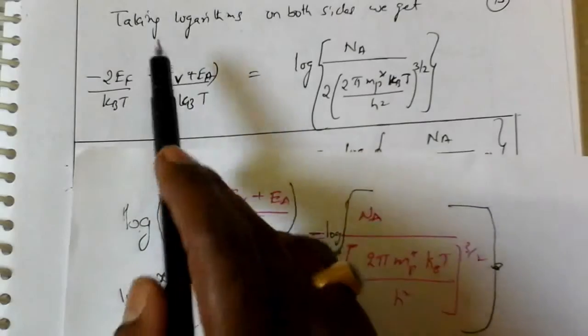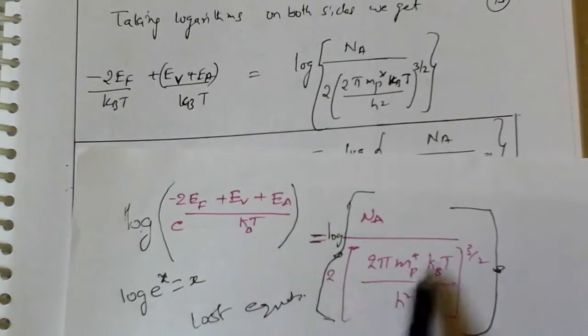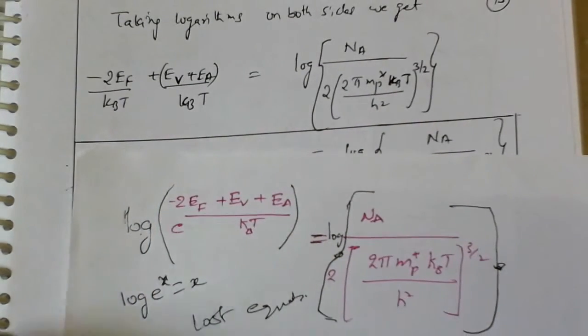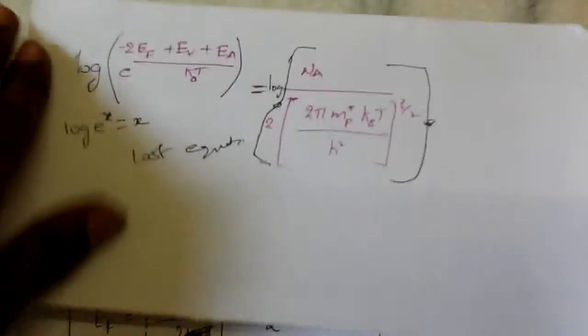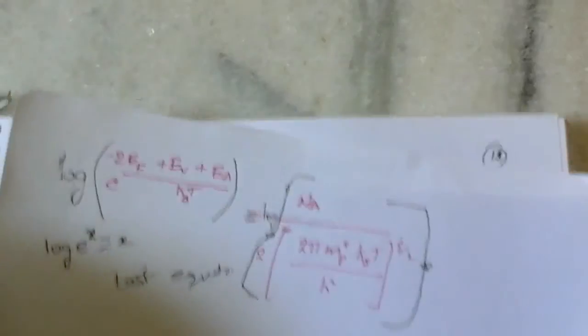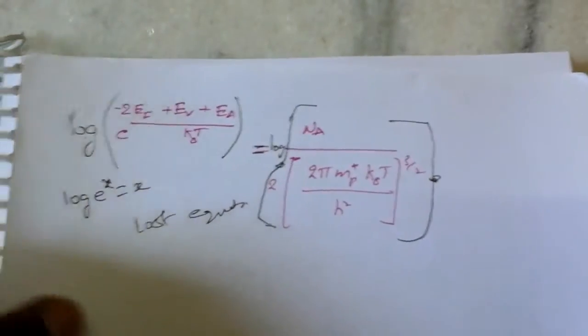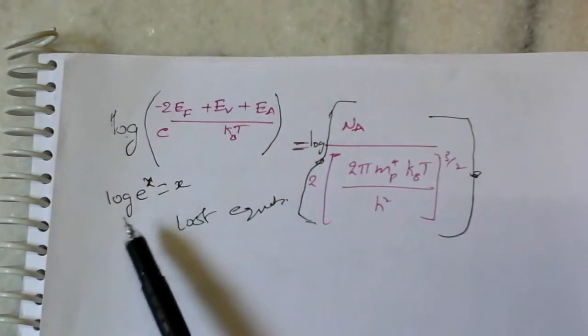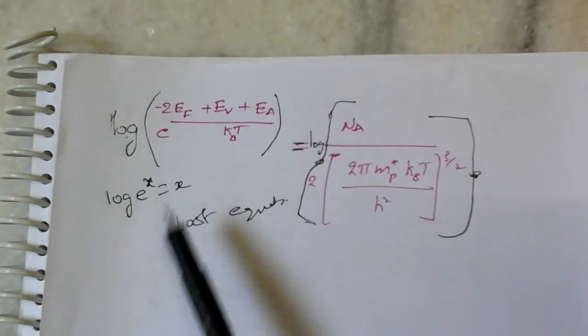This equation, after taking logarithm, the total equation is going to become like this. Actually we have to show you like this due to space convenience. So once again I am explaining this, carefully listen to me. Log e power x is equal to x.